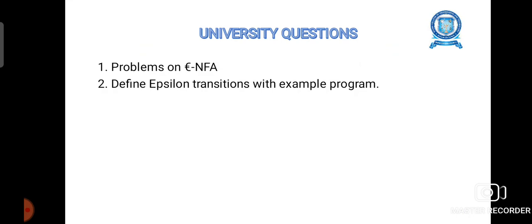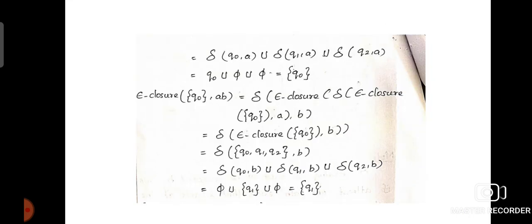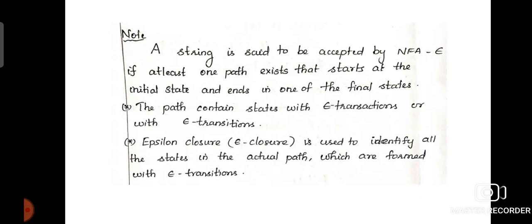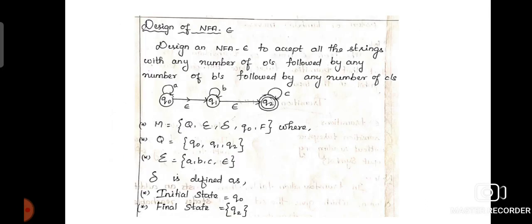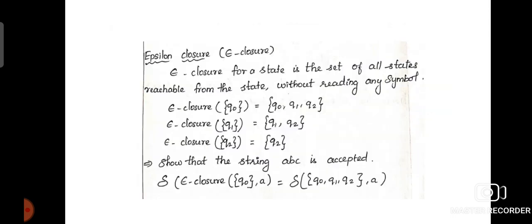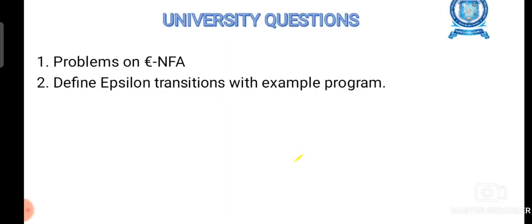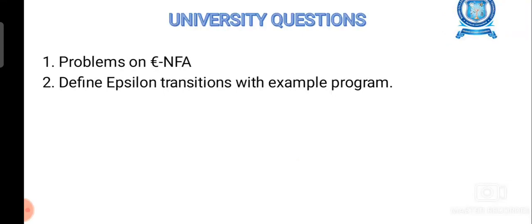So in this way we may get problems under epsilon closure or NFA with epsilon transitions. For this topic we may get university questions like define epsilon transitions with an example, and problems on epsilon transitions and epsilon NFA.